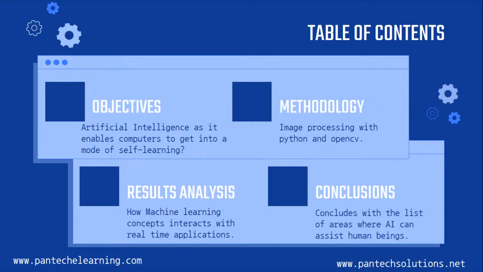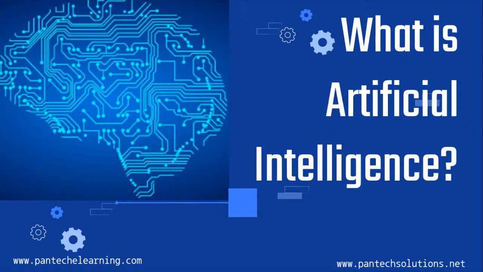So, the table of contents. Today we will be looking at the objectives, how image processing is done, what methodology is applicable, and why image processing has come into the technical field. Other than photography, there are many other things which we should learn in image processing.